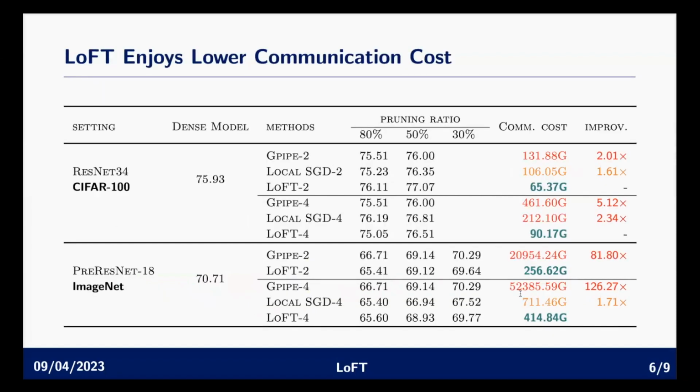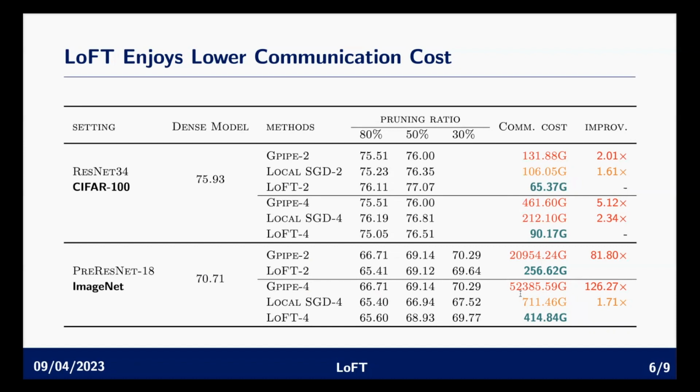Next, we will provide some experimental results of LoFT. We will first show that LoFT enjoys a lower communication cost. We tested our algorithm on the neural network architecture ResNet 34 on the CIFAR-100 dataset and pre-ResNet 18 on the ImageNet dataset. The dense model achieves 75.93 accuracy and 70.71 accuracy, respectively.